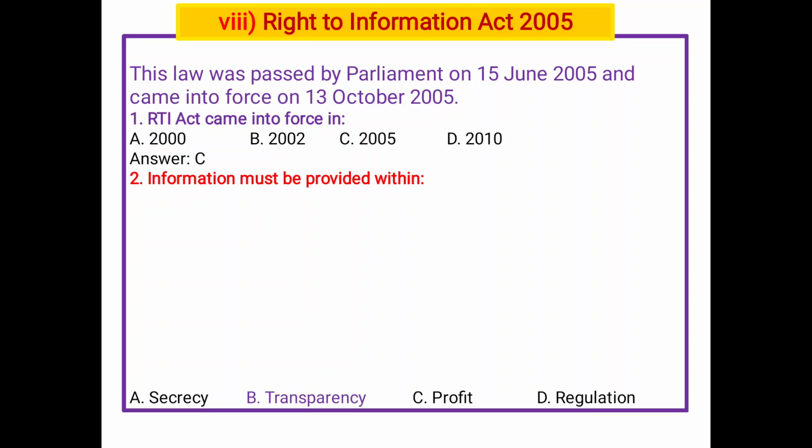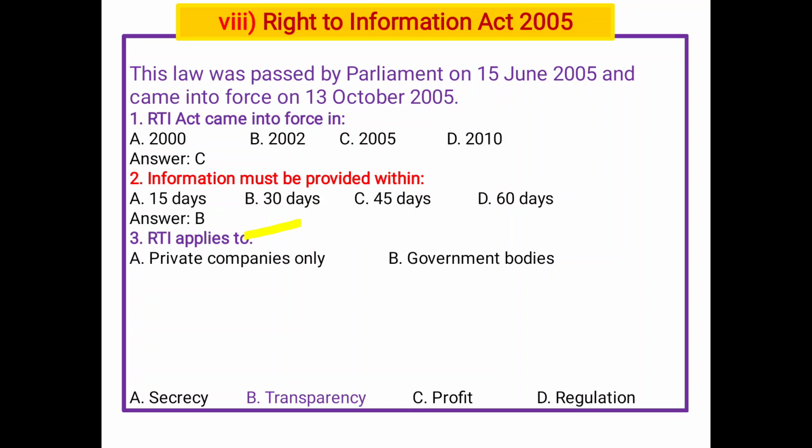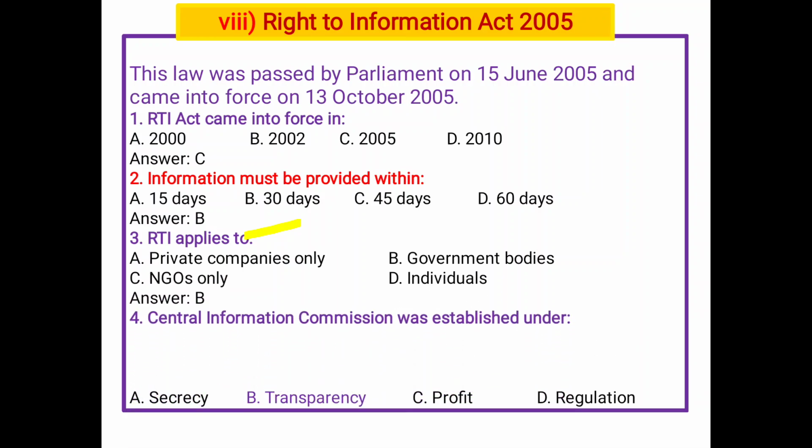Information must be provided within A 15 days, B 13 days, C 45 days, and D 60 days, 30 days. RTI applies to A private companies only, B government bodies, C NGOs only, and D individuals: government bodies.